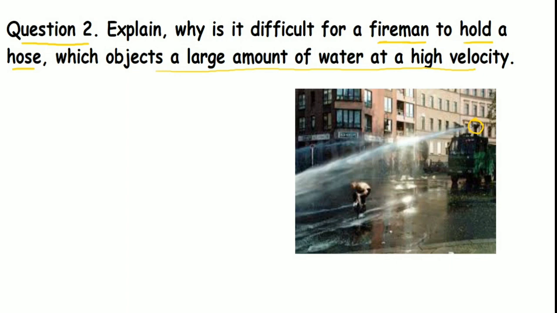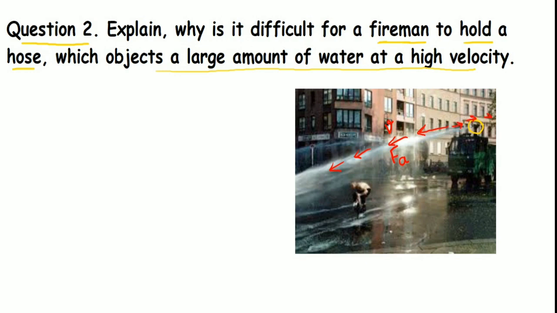Okay. Now what happens? From this pipe, the water is ejecting out with a very large velocity in the forward direction. So if we consider this direction of force as the action force, there must be a reaction force in the opposite direction.